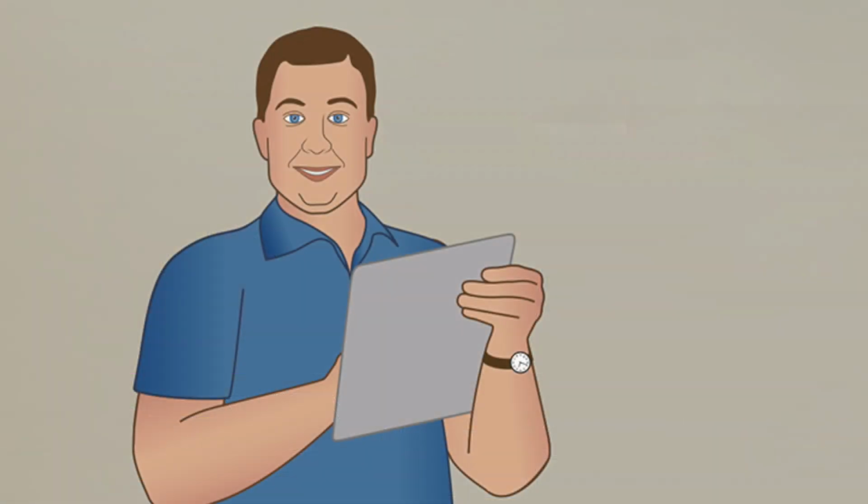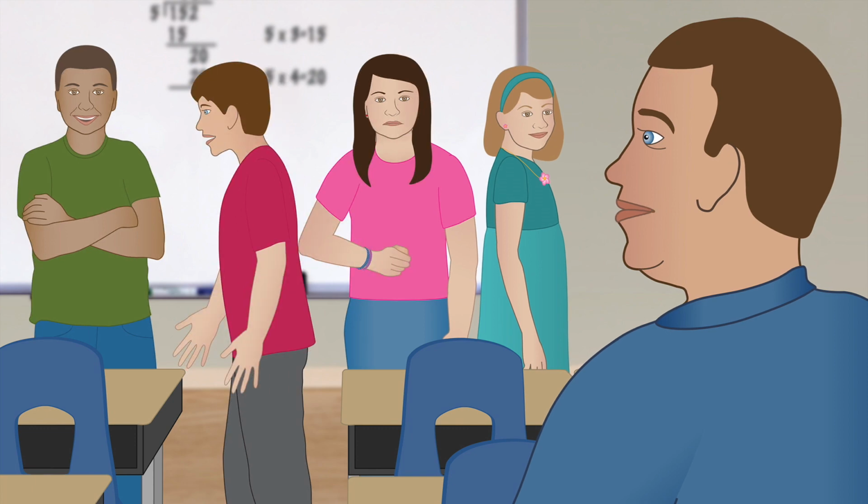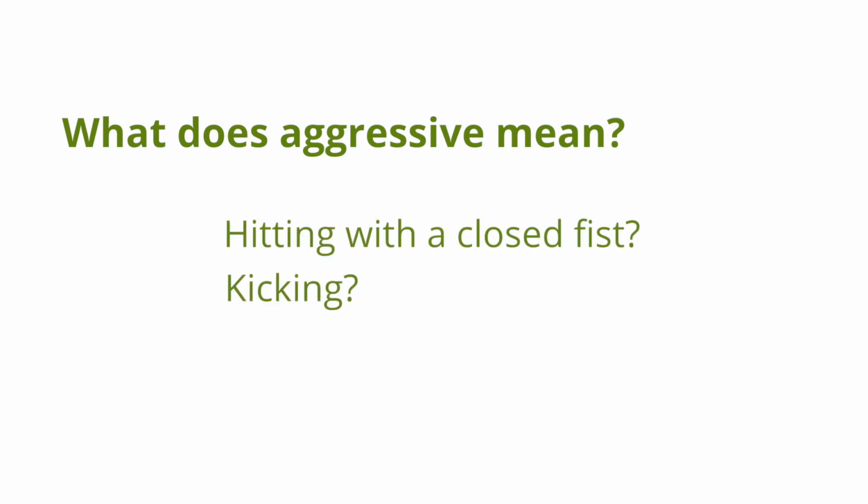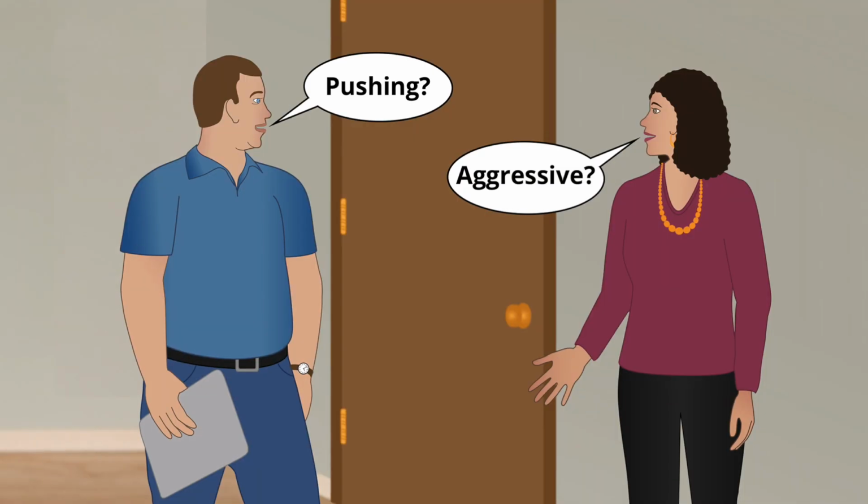When Mr. Adams went into the classroom to observe, he saw Demi bump her peers, but it seemed to be a light push with her arm. He probably would not have categorized this as aggressive behavior. Given that Ms. Brantley described Demi as aggressive, Mr. Adams expected to see Demi hitting with a closed fist, or kicking, pushing peers to the ground, or other similar behaviors.